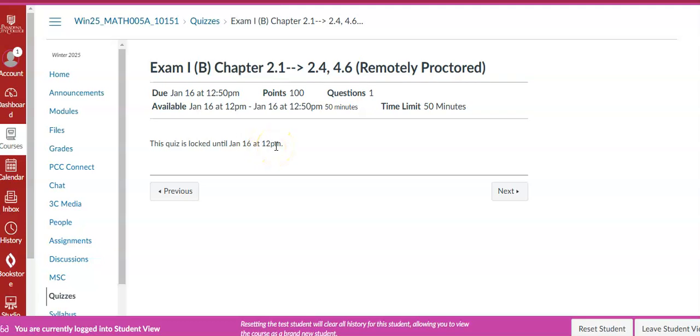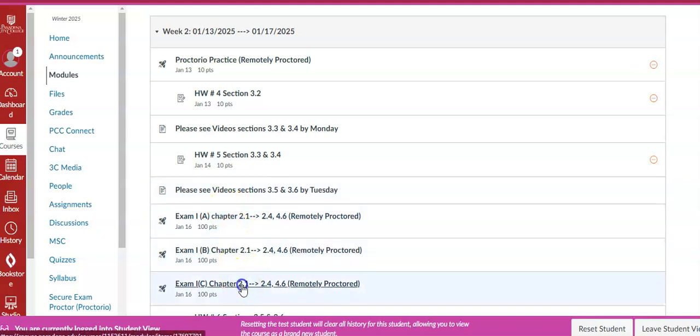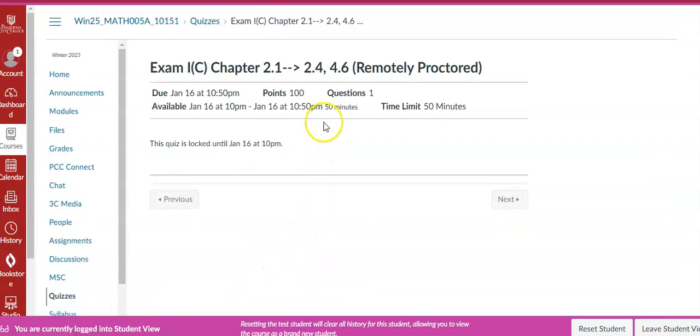Either you take the exam at 5 in the morning, or you could take it at 12. And again, it's 50 minutes. It's due at 12:50. So if I start this exam, I can't take the last exam. Or I could take the 3rd exam, and the 3rd exam is always at 10 p.m. This one starts at 10 to 10:50.